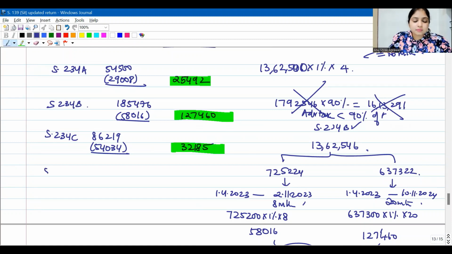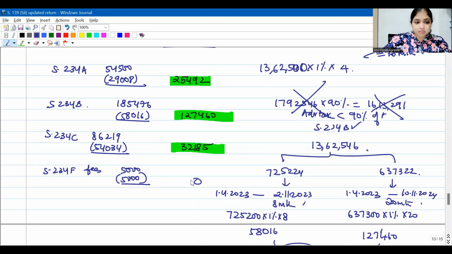Then comes the 234F piece because he filed his income tax return late. Original return also he filed late, 5,000, but he has already paid 5,000. So I will not ask him to pay this 5,000 again.